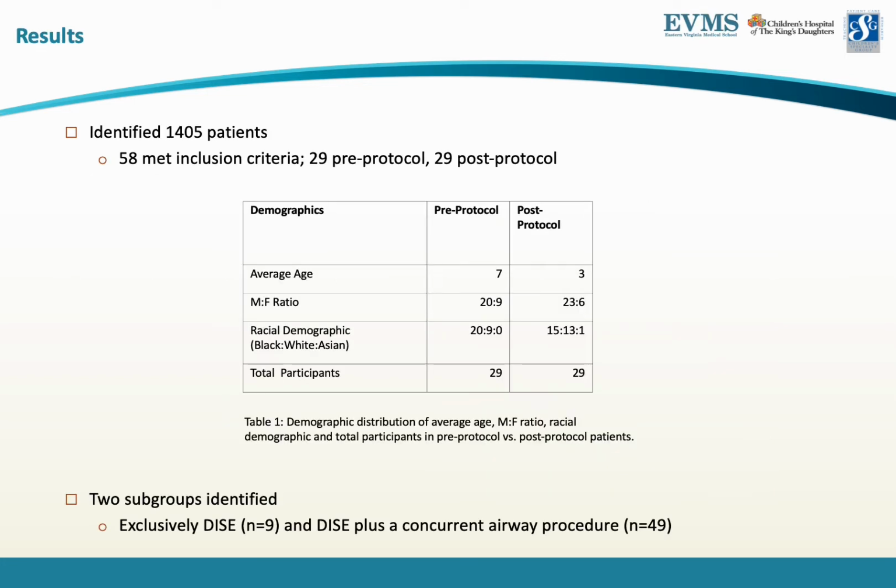During the chart review, 1,405 total patients were identified. 58 met inclusion criteria. Of those 58, 29 underwent DISE pre-protocol implementation, and 29 underwent DISE post-protocol. The patient population was similar for its male-to-female ratio, but not for age or race. Of the 58 patients under age 13 that underwent DISE between March 2020 and March 2022, we identified two subgroups. 9 patients in the first subgroup underwent exclusively DISE. The second subgroup, containing 49 subjects, had DISE plus another airway procedure, such as a tonsillectomy, performed concurrently.